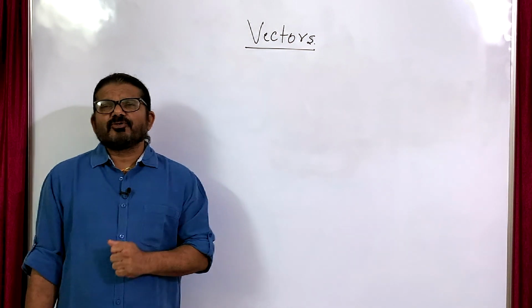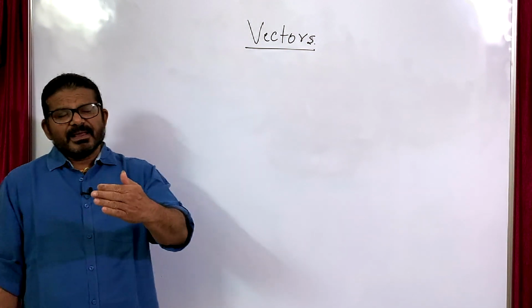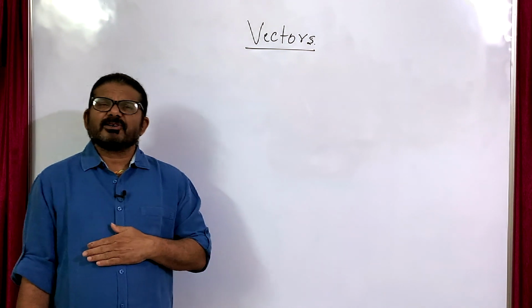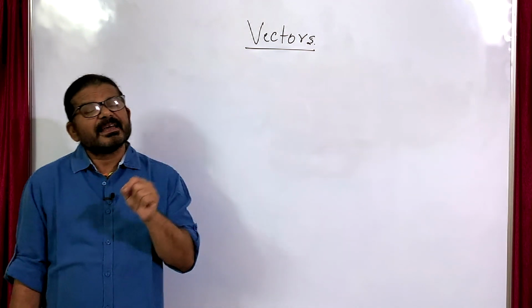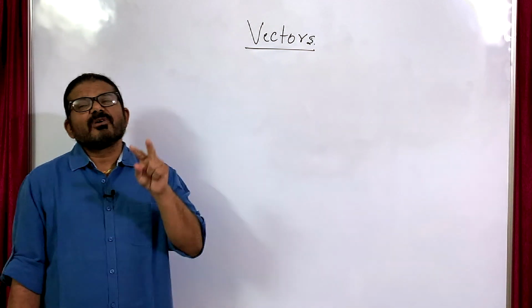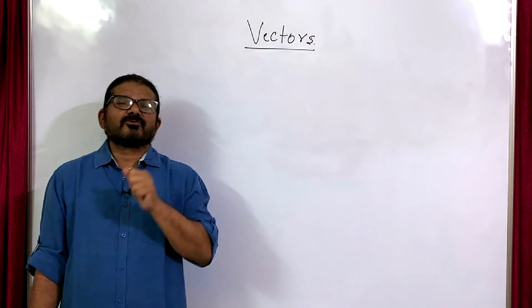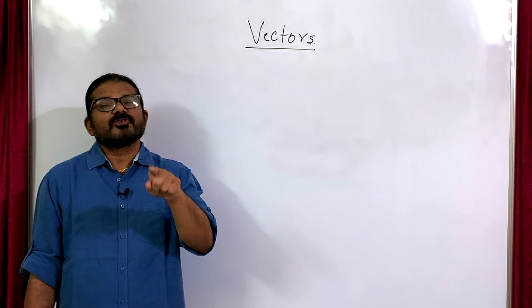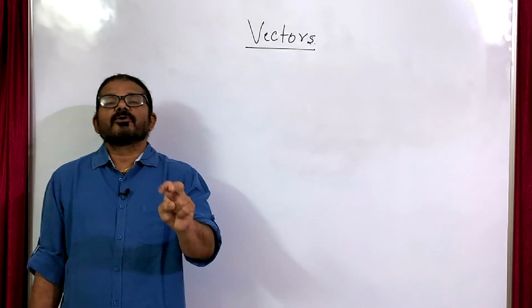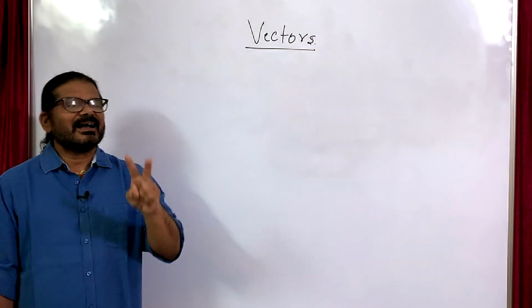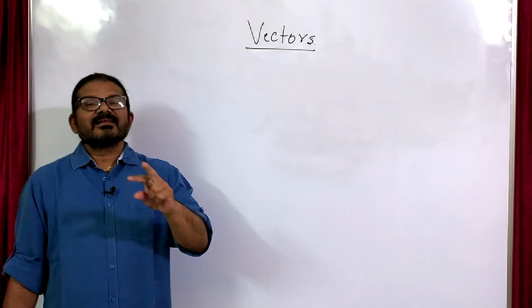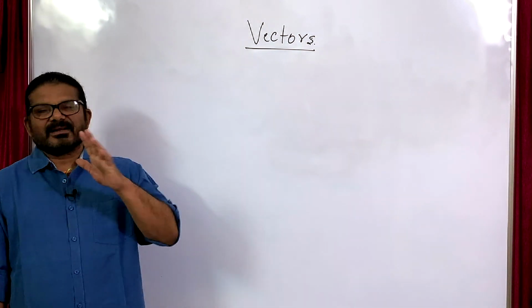If we divide the whole set of physical quantities on the basis of their direction, they can be classified into two classes. One class is scalar and another class is vector.